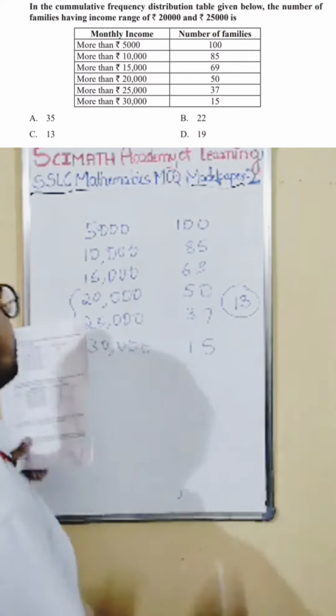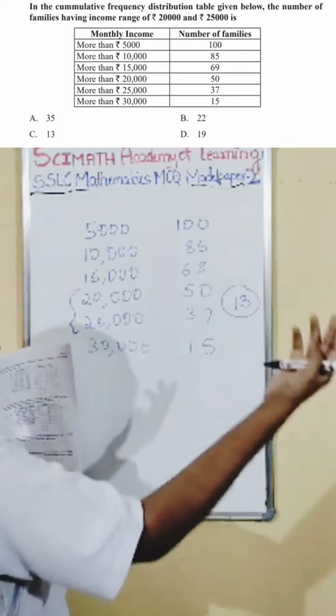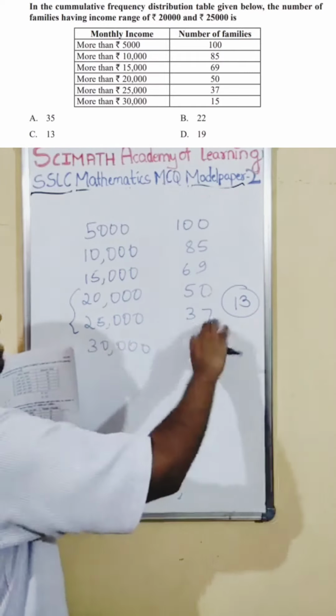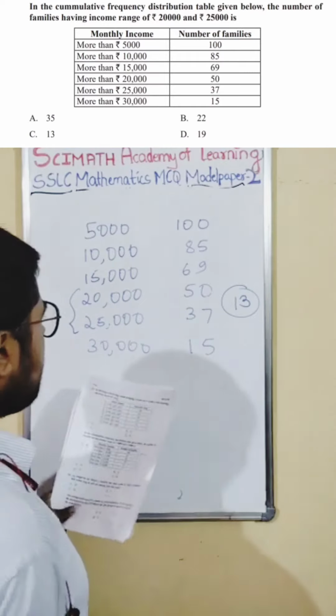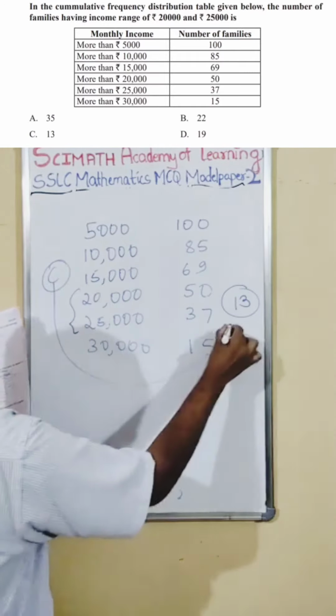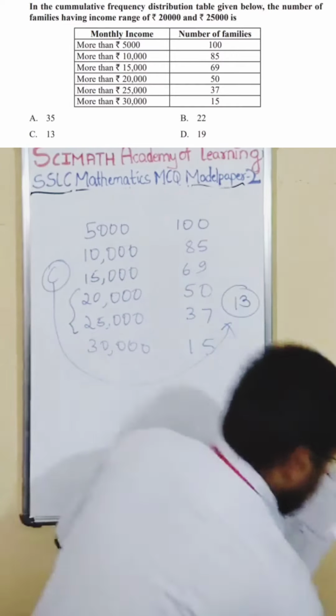If they asked 10 to 15, just subtract these both. If they ask 25 to 30, just subtract these both. Very simple. So here if I subtract these both, the answer is 13. Answer C is the right answer for this one. Let us quickly go to the next one.